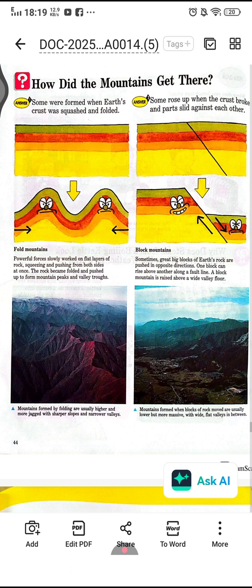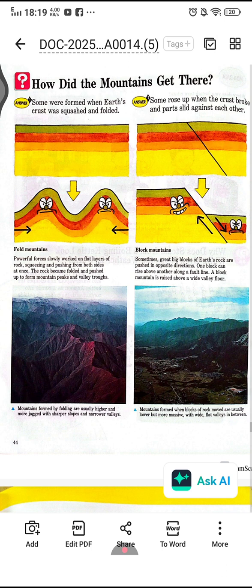Some of the mountains were formed when Earth's crust was squashed and folded. They are squashed and then folded on each other, like this picture. Look at it. They are folded and squashed, and they form the mountains. And some of the mountains are fold mountains.